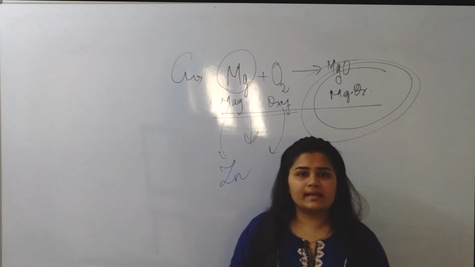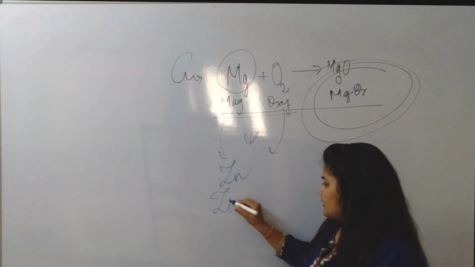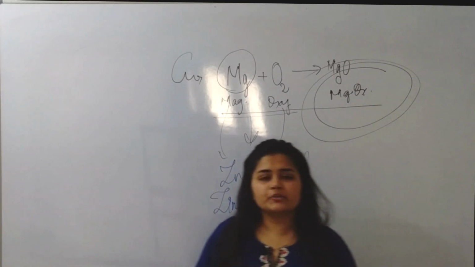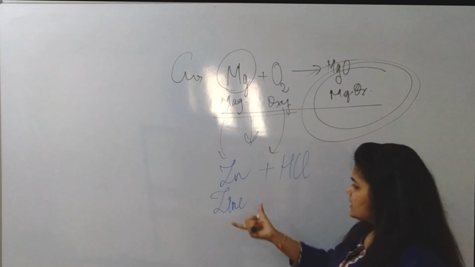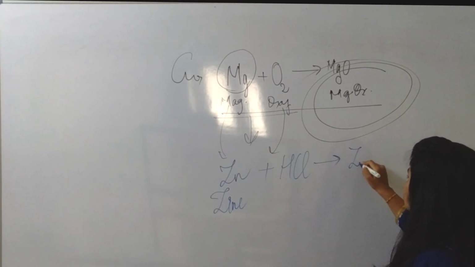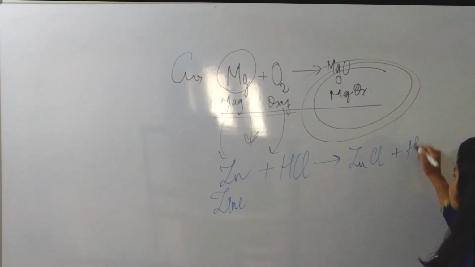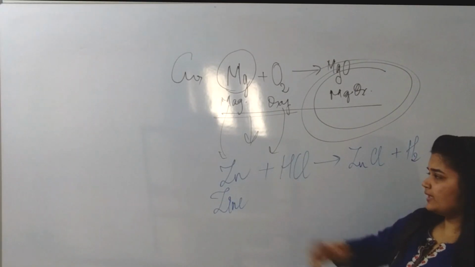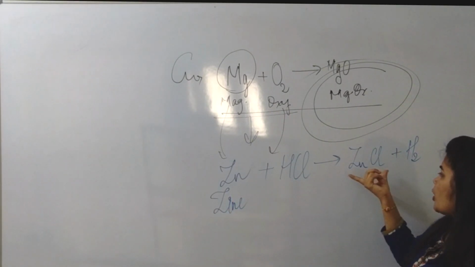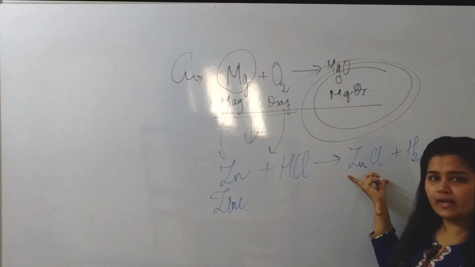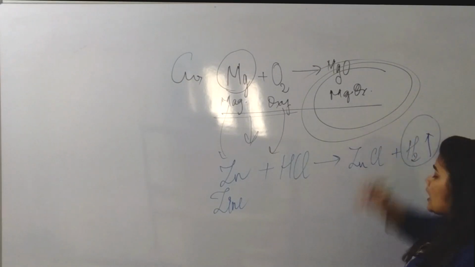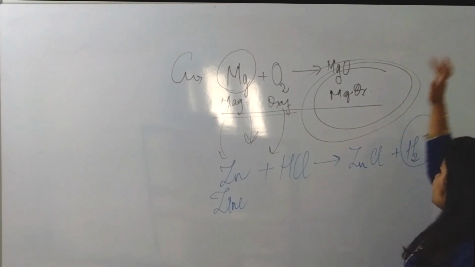If I put Zn, which is zinc, into HCl, which is hydrochloric acid. If I put zinc granules into HCl, it will form ZnCl plus H2. Zinc granules plus HCl, which is hydrochloric acid, will form ZnCl, zinc chloride, plus hydrogen gas will be liberated out.